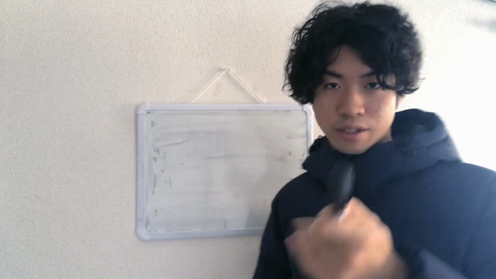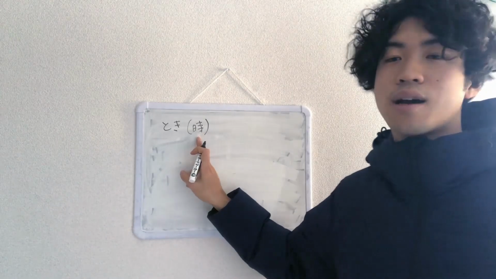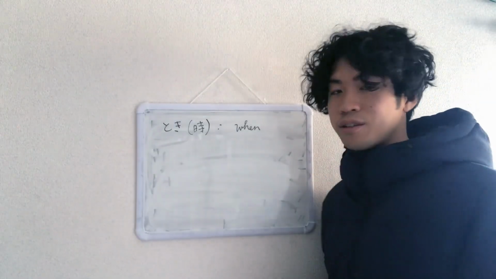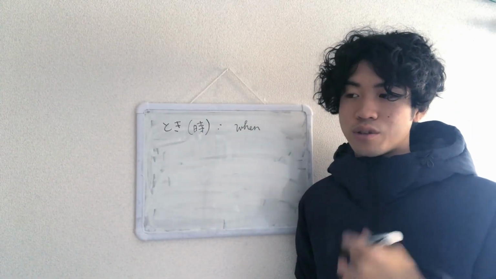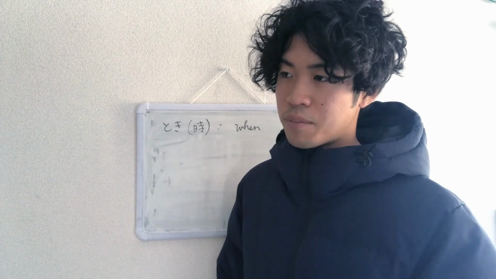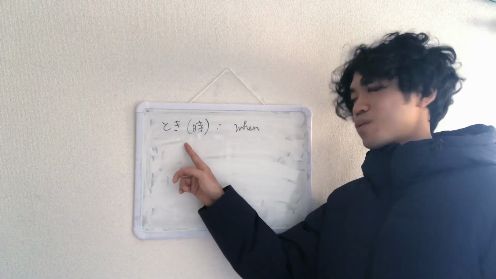Today you're gonna learn toki. In Chinese character, kanji, it looks like this, meaning time. Now what does this mean? When? It's not the question, when do you go to, when are you coming? But when, as in, when I left the town, I took my backpack. That kind of when. Describing at that time. Okay? Now it's really straightforward.